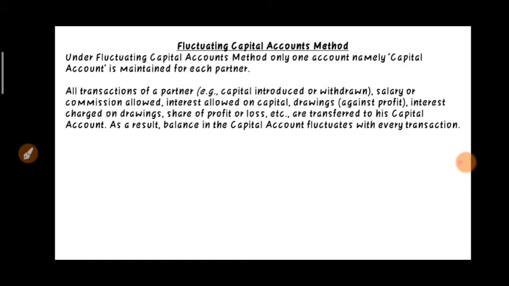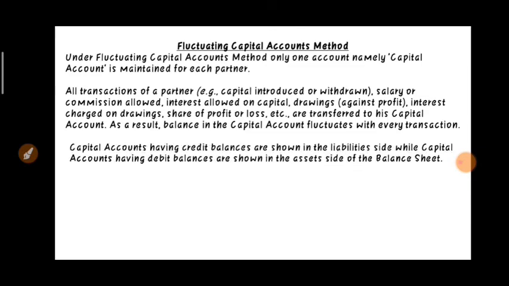All transactions of a partner, for example capital introduced or withdrawn, salary or commission allowed, interest allowed on capital, drawing against profit, interest charged on drawing, share of profit and loss, etc., are transferred to his capital account only. As a result, the balance of the capital account can fluctuate with each transaction. It may show a debit balance or it may show a credit balance also.